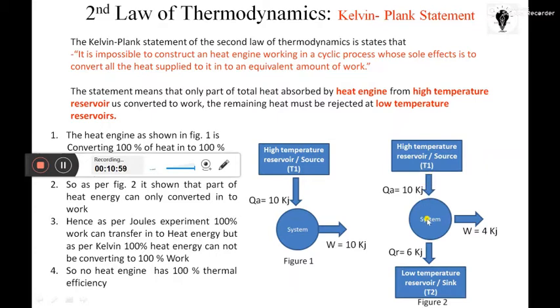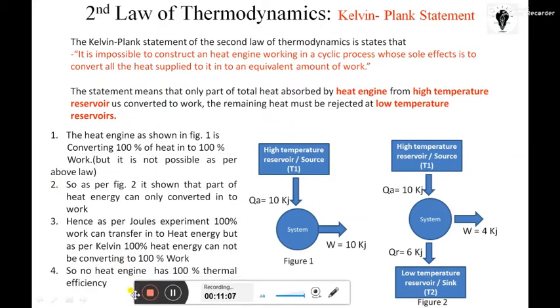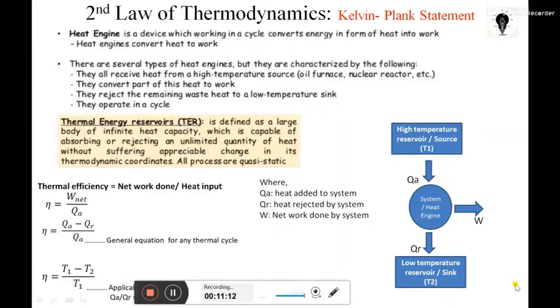Heat flow direction is also defined by our second law. Now we will see those new terms: what is a high temperature reservoir, a low temperature reservoir, or thermal efficiency. First of all, what is a heat engine? Basically, a heat engine is a device that converts heat energy into work output.